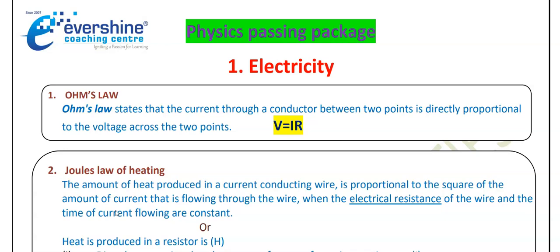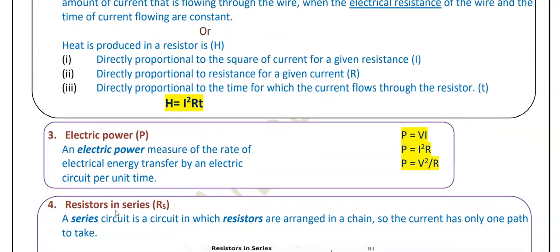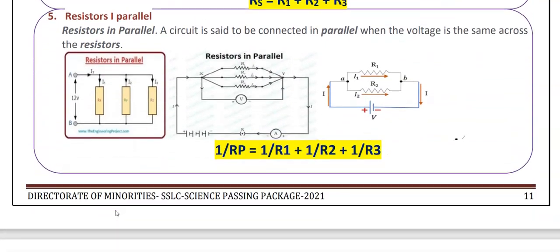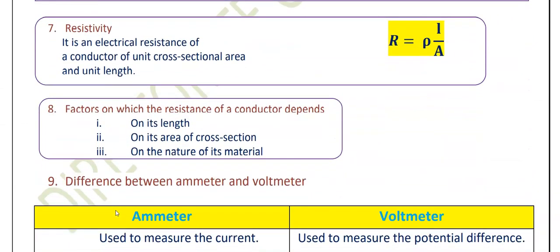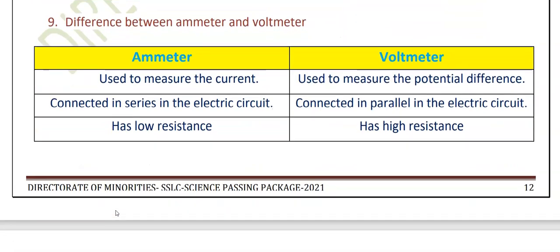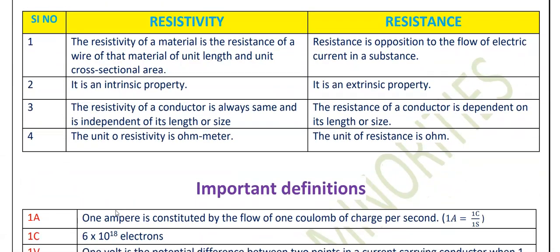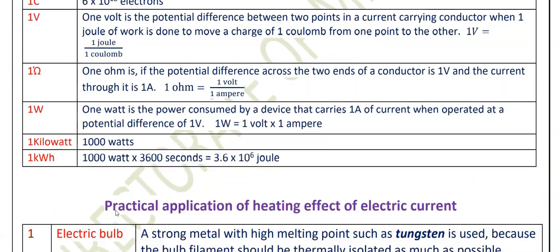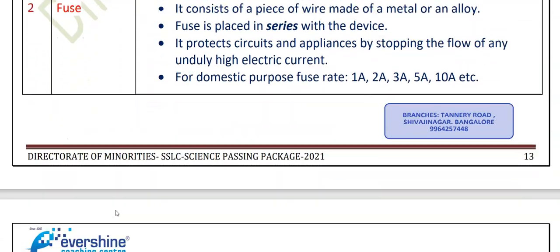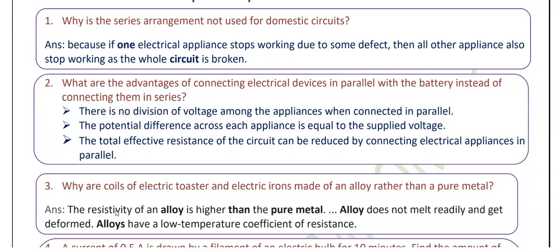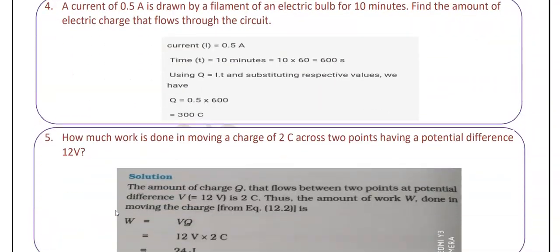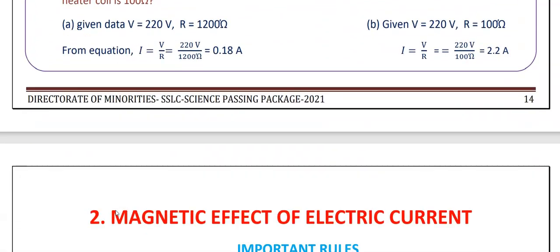Anyways, physics passing package, electricity. So you can just go through these questions. These are the important areas the questions can be asked for you all. Similarly, we have followed all the chapters. So these are the important areas the questions can be reflected in your final exam board question paper. This is a very important topic, as you can see here. First we have given the brief information about the chapter, then we are covering the important questions with answers, as you can see here. So you have to follow all these question answers, and even these problems you need to solve.